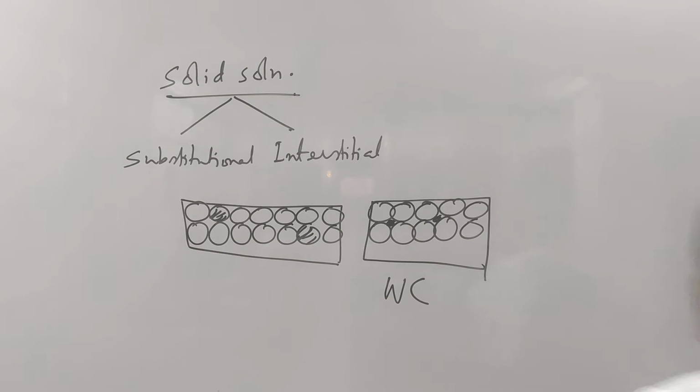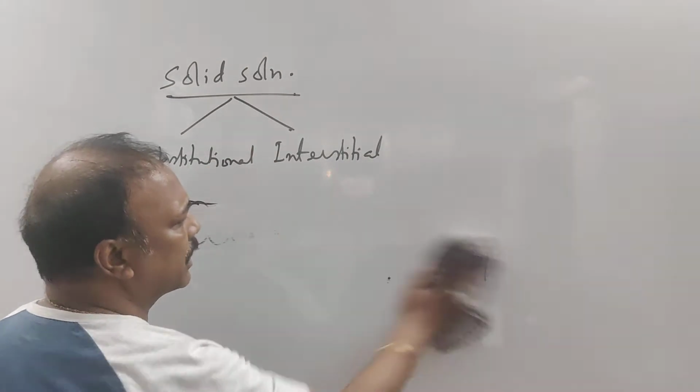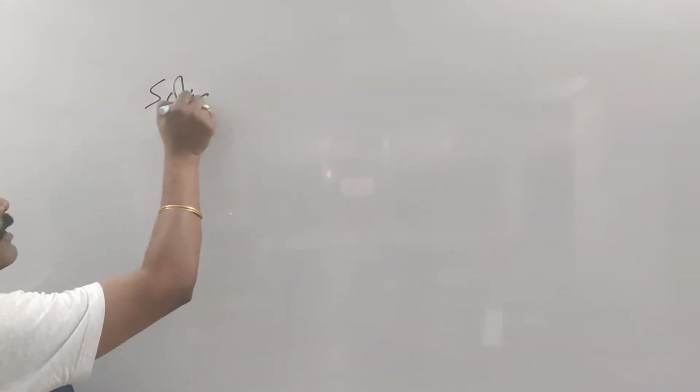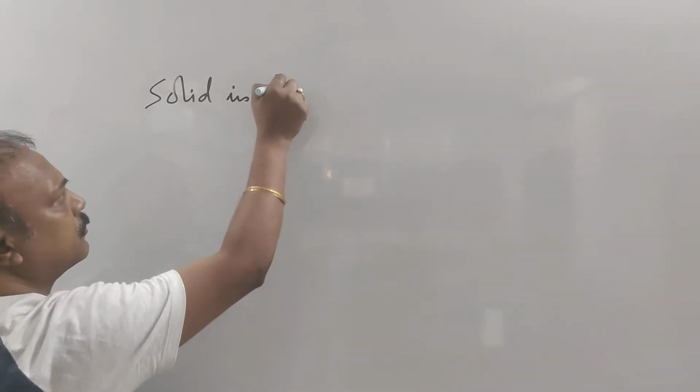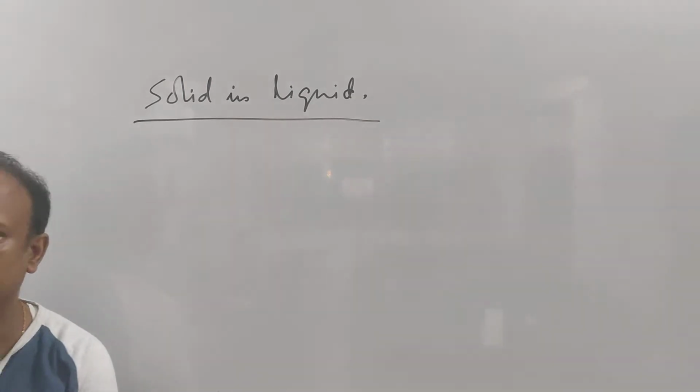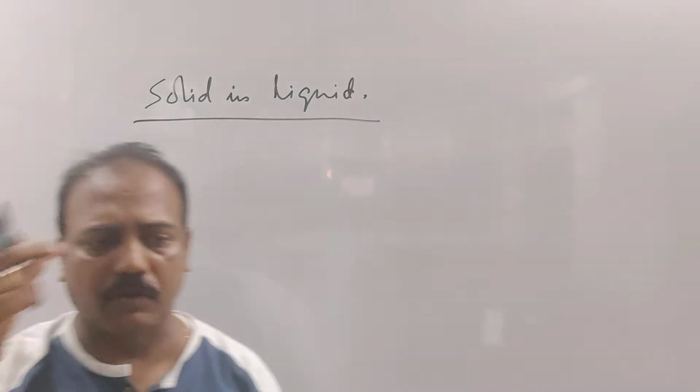Now mainly we are going to study the solution of solid in liquid. Please understand it. The first part you must understand: solid in liquid is a normal thing that we know. Now, tell me, what is solute, what is solvent? Whenever I am talking of solid in liquid solution, solid is what? Solute. And liquid is obviously solvent.